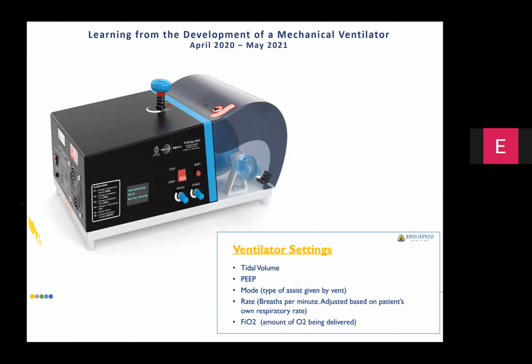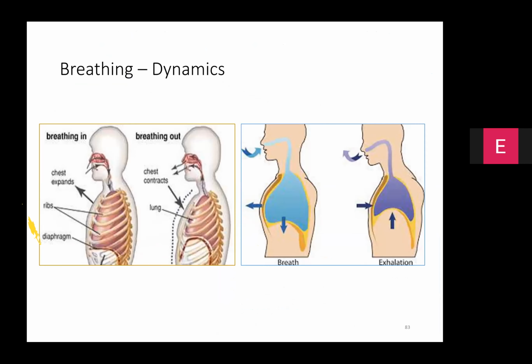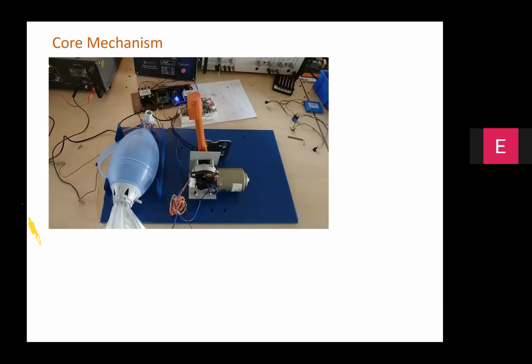So fundamentally, when you are looking at the ventilator, there are parameters like tidal volume and peak expiratory pressure, controlling, depending upon the pressure or volume, the amount of oxygen it has to deliver. And if you look at the overall context, the inspiratory and expiratory circuits are very important. Part of it is happening through an external assistive system. The remaining part is happening at a voluntary level. So what you see in this case is the basic mechanism, the wiper mechanism, which we took from